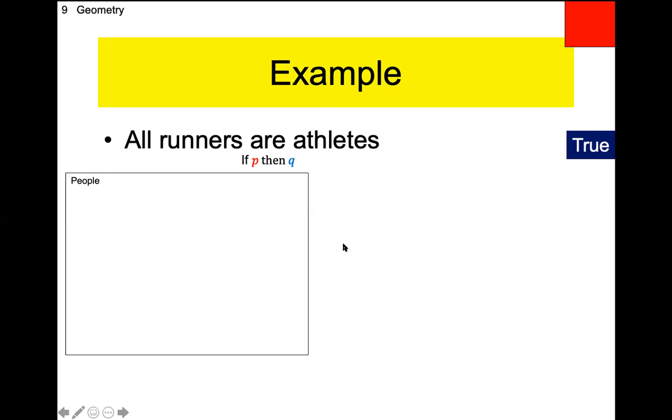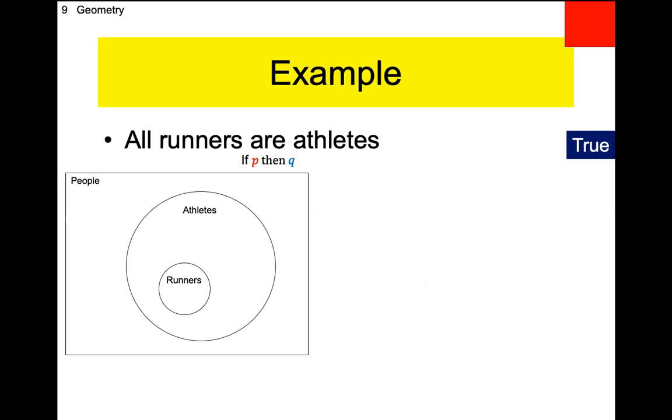Okay, so if my universal set is people, I need what? Two circles. I need a circle for runners, and I need one for athletes. Well, if we consider athletes as containing lots of things, I mean, divers are athletes, but they're not runners. However, we know that all runners, because it says so, are athletes. So therefore, the runners would exist inside the circle of athletes, right? No runner is outside that is not an athlete, because it says all runners are athletes. Everybody buying that?